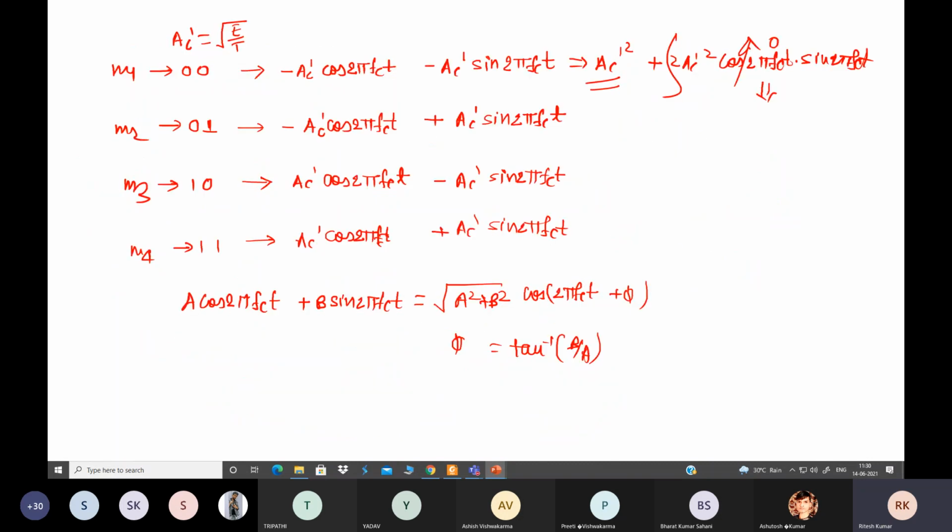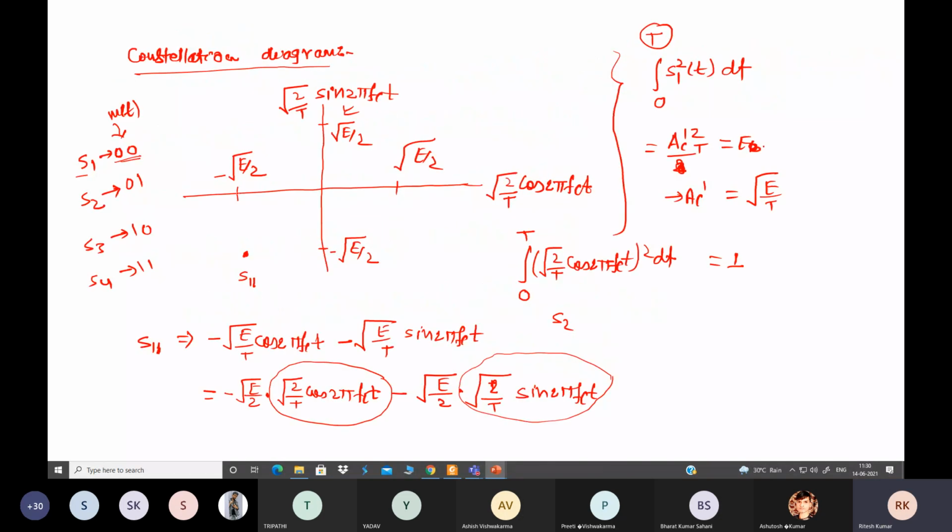See the expression for S2. You can locate that point by identifying the polarity on the normalized axis. The first one is negative and the second one is positive. So horizontal axis negative value, and vertical axis positive value. So S2 should be located here.